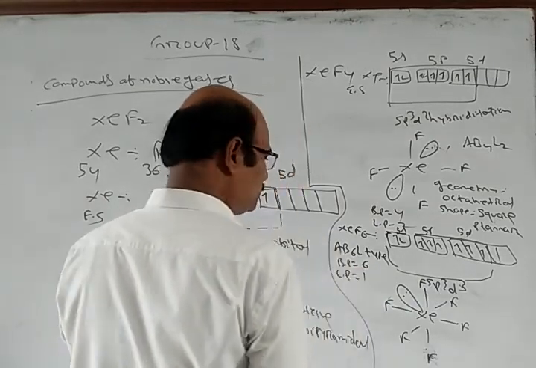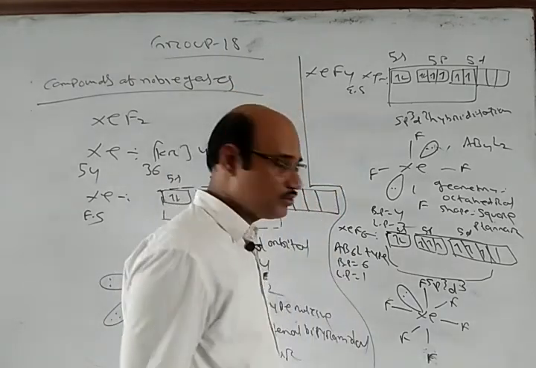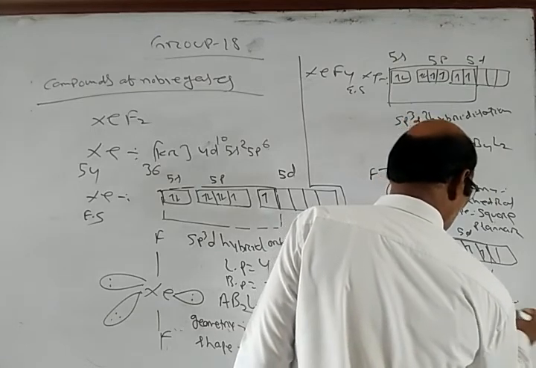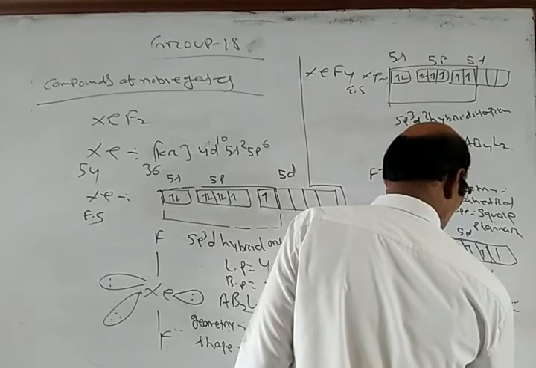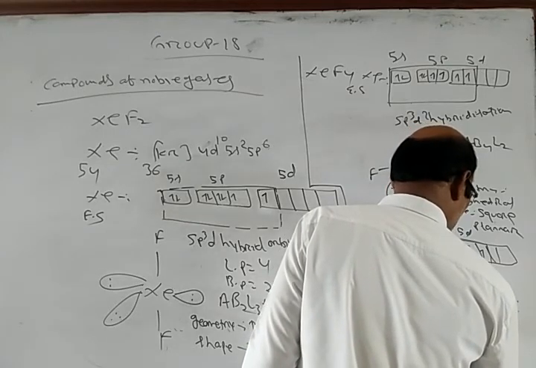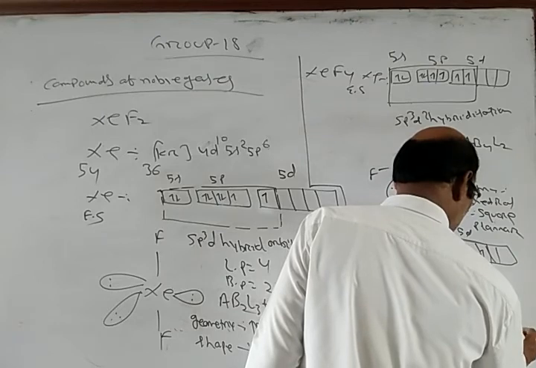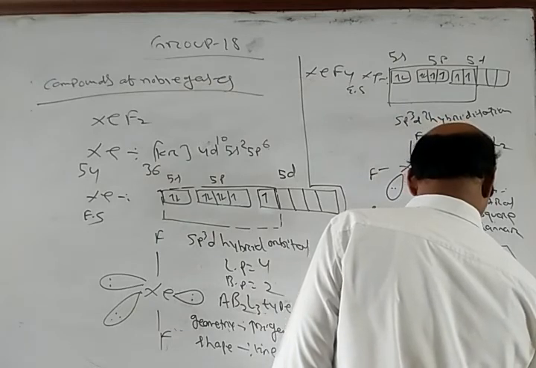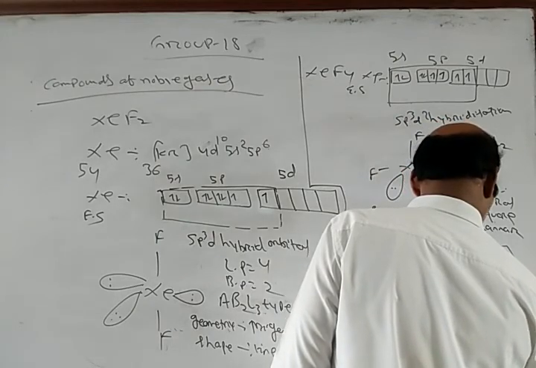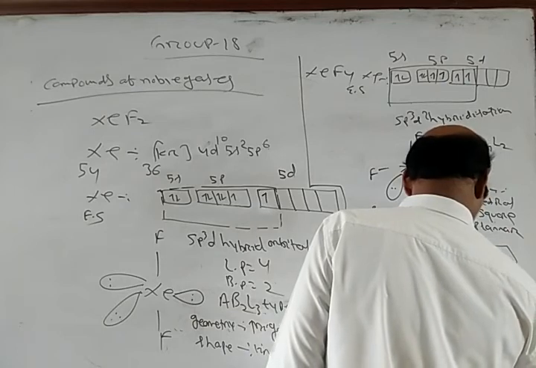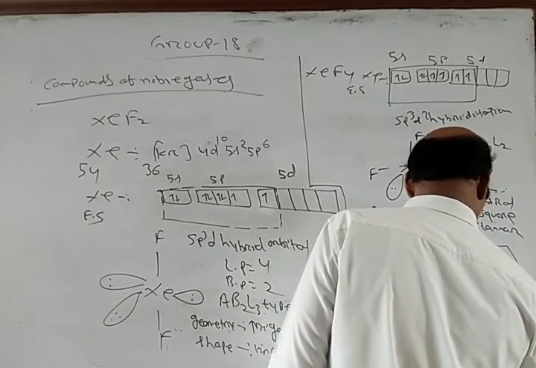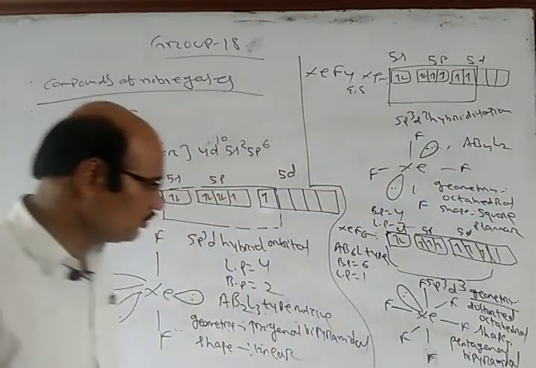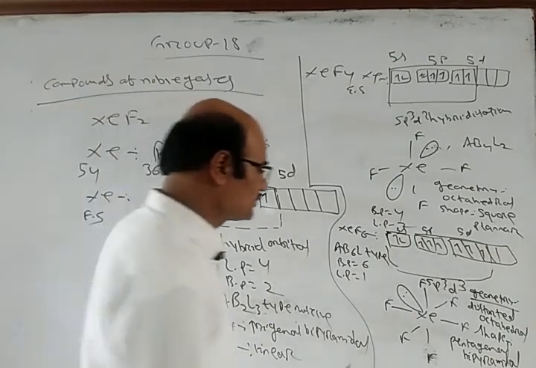And here the geometry is distorted octahedral, and the shape is pentagonal bipyramidal. So this is about the structure of XeF6.